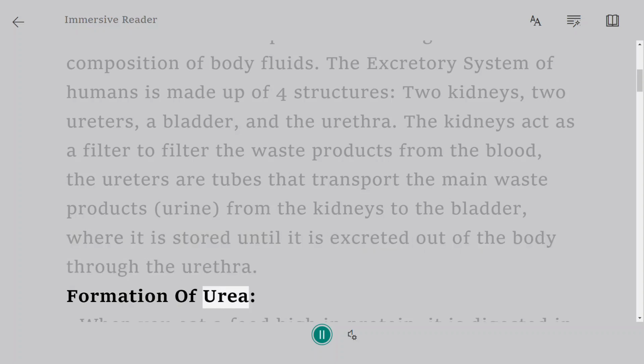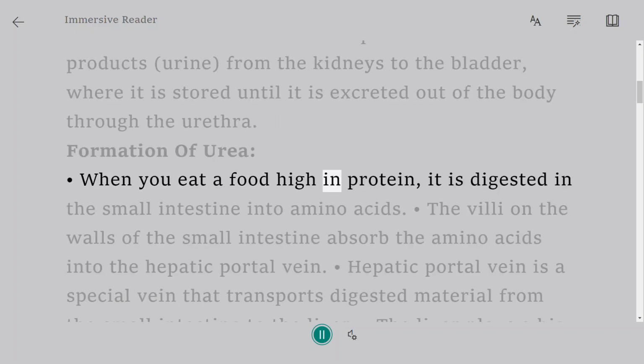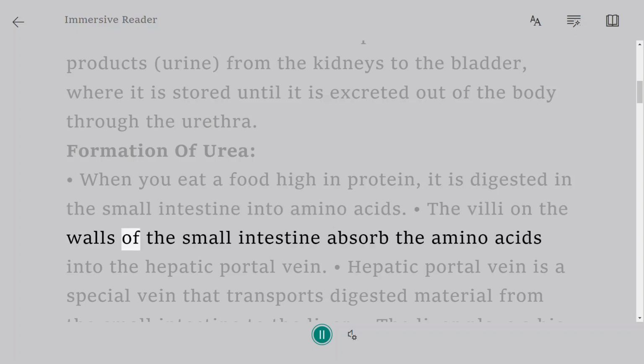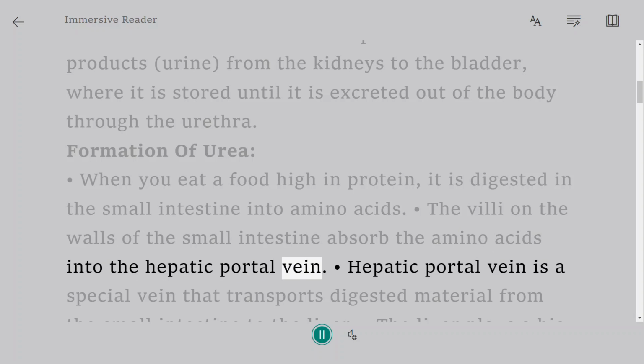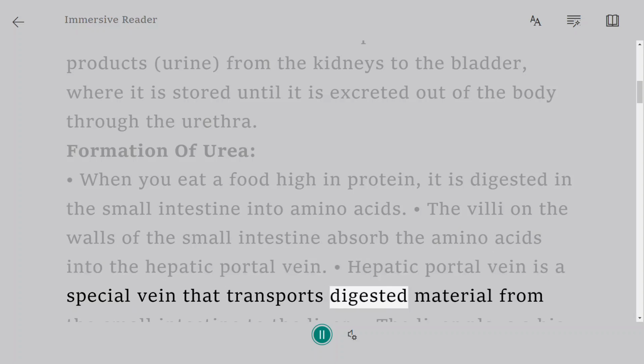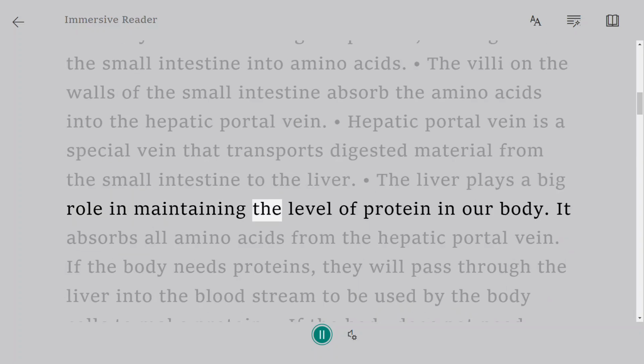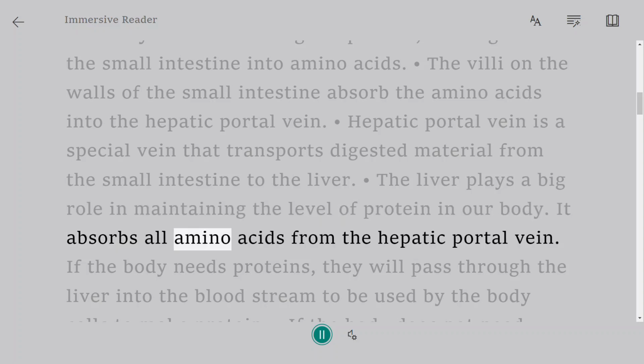Formation of urea. When you eat a food high in protein, it is digested in the small intestine into amino acids. The villi on the walls of the small intestine absorb the amino acids into the hepatic portal vein. Hepatic portal vein is a special vein that transports digested material from the small intestine to the liver. The liver plays a big role in maintaining the level of protein in our body. It absorbs all amino acids from the hepatic portal vein.